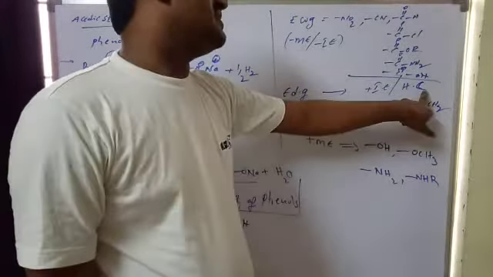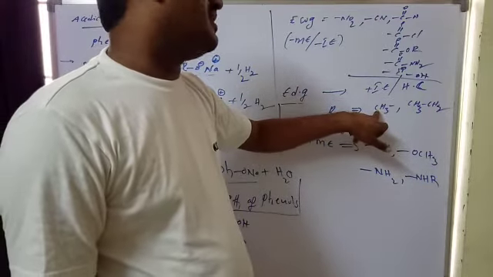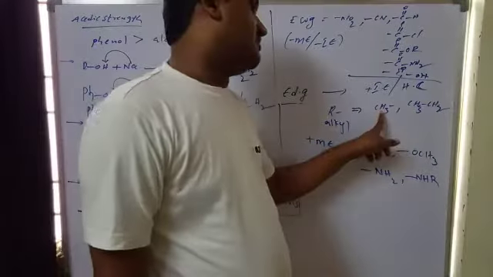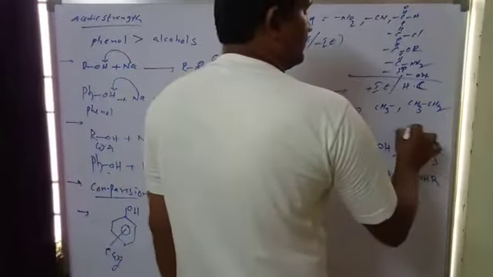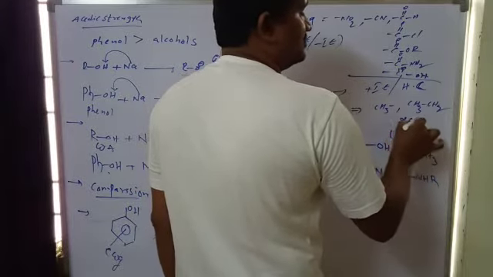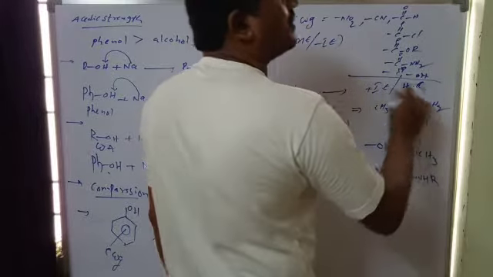And for hyperconjugation, with respect to the benzene ring, the directly attached carbon is the benzylic position, the alpha carbon. If the alpha carbon has hydrogen, it can show hyperconjugation.